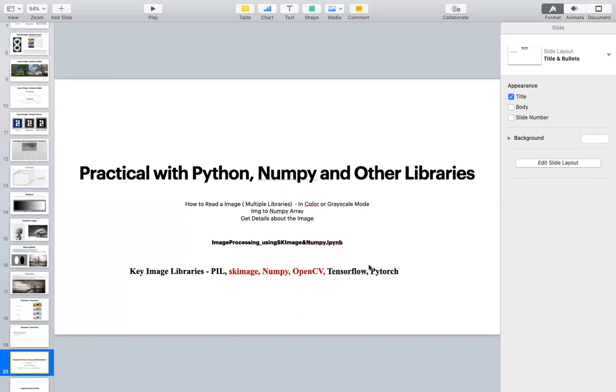Other than that, there is TensorFlow also. Some image processing can be done using TensorFlow APIs and something like PyTorch. But TensorFlow and PyTorch we will discuss as and when we are using them, because it is a little difficult for beginners to jump into TensorFlow and PyTorch. Most of the time we will be using only these other libraries. That is more than sufficient, unless you are trying to do something like a PhD or R&D, then you can look into them.